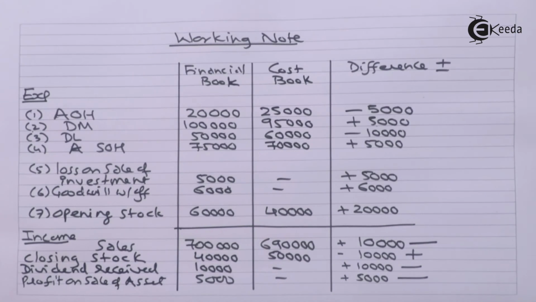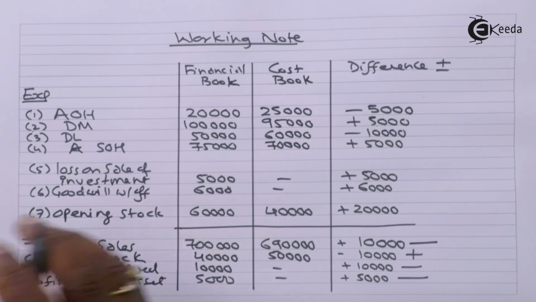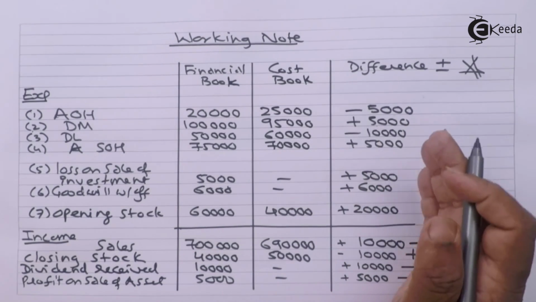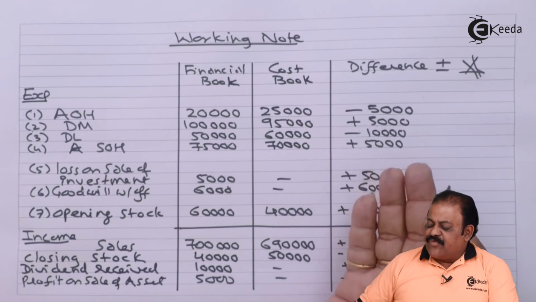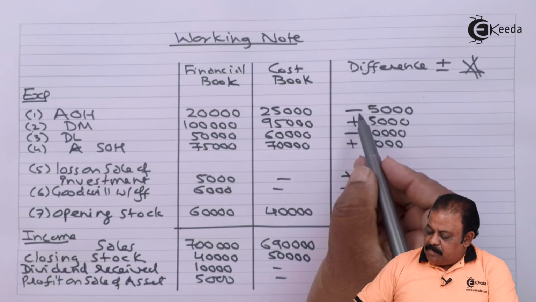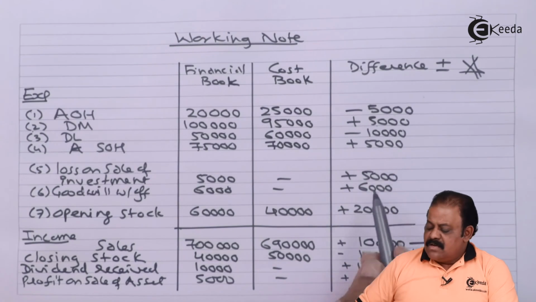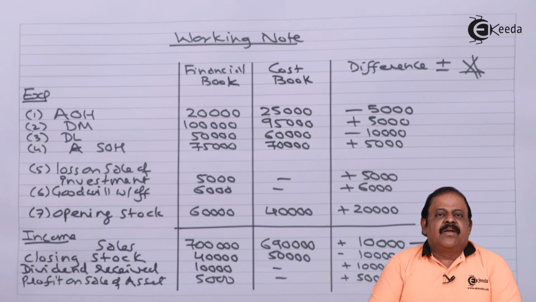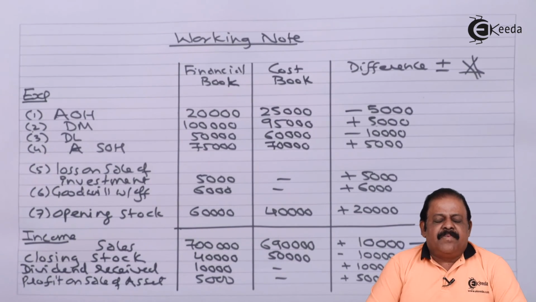Whether we make our profit reconciliation statement correct or not, it all depends on how we obtain signs in this last column. It hardly takes a few minutes to construct this last column. Once we get these plus and minus signs, we are required to use them to prepare our profit reconciliation statement.